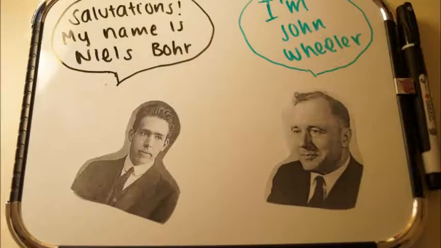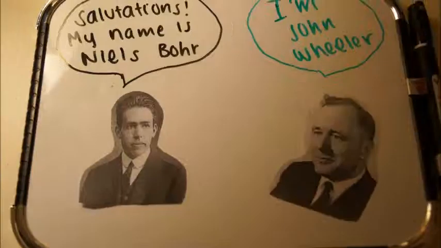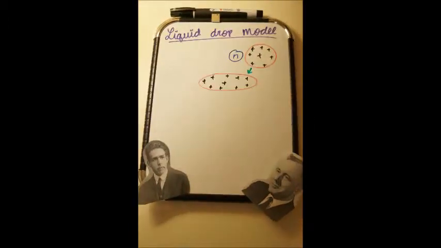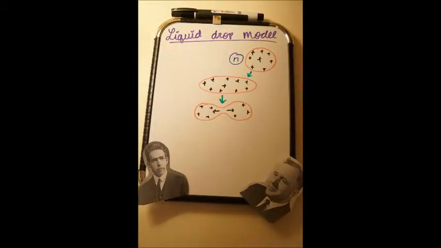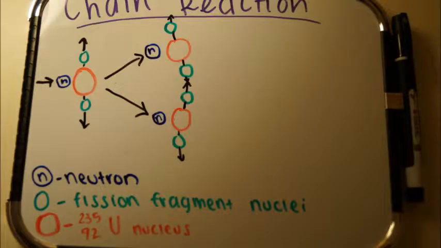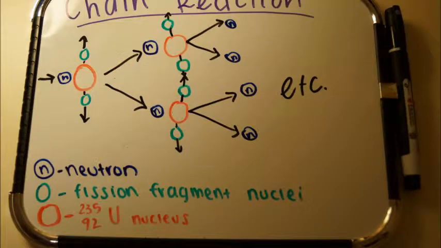Salutations! My name is Niels Bohr, and this is my homie John Wheeler. Sup? We developed George Gamow's liquid drop model, which helped to explain nuclear fission. In this model, the uranium nucleus absorbs a neutron and enters an excited state because of the extra energy. The nucleus then elongates and splits into two. Chain reactions can be created by the neutrons released in each fission.